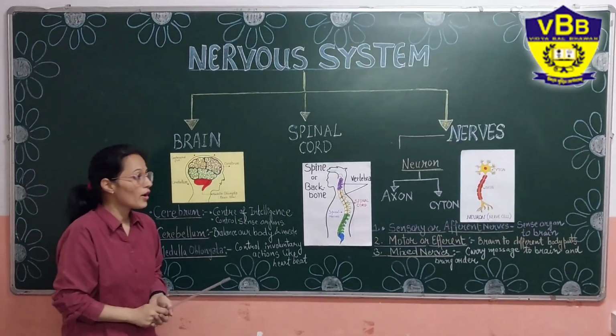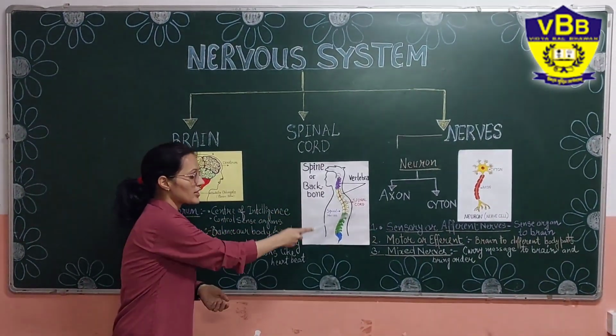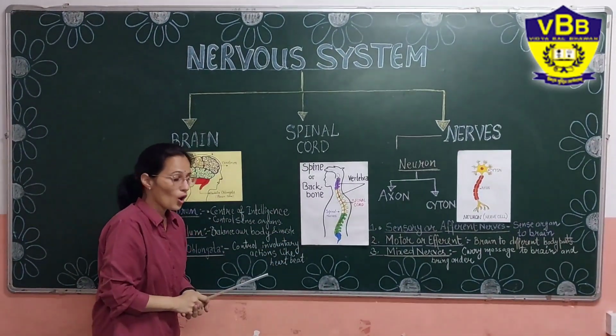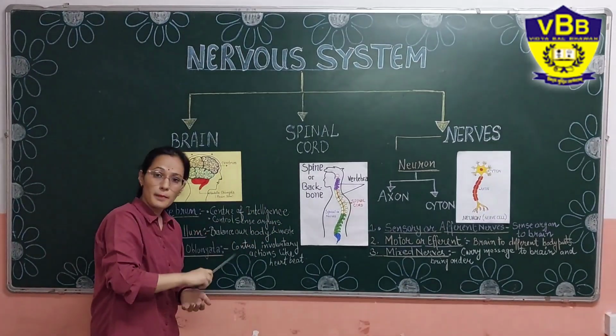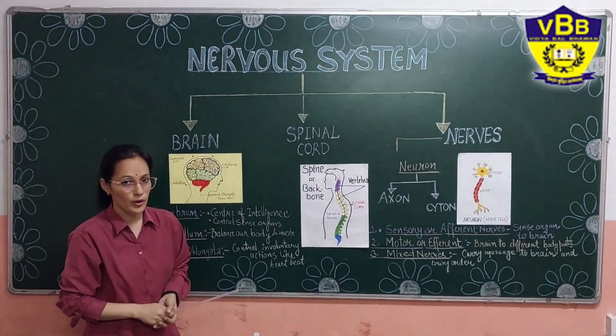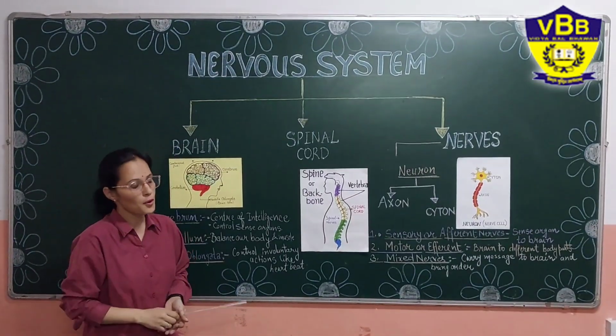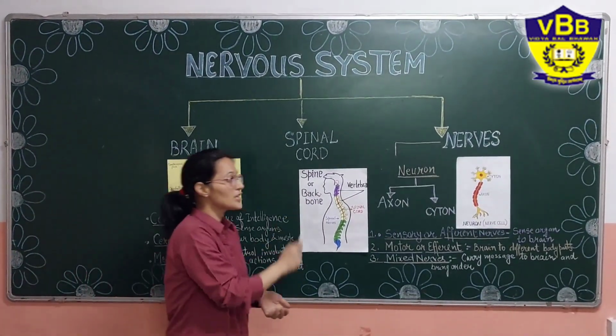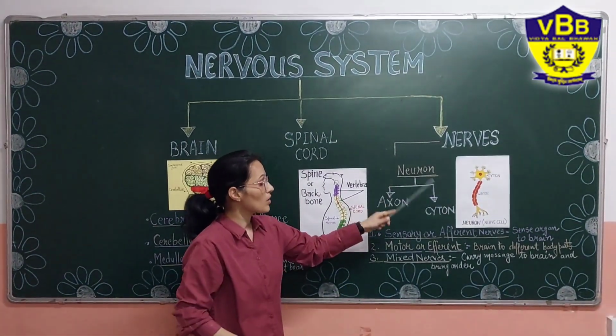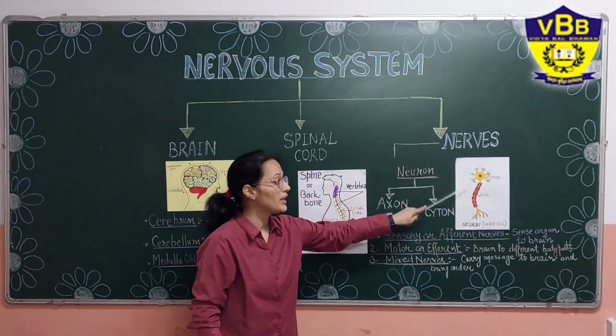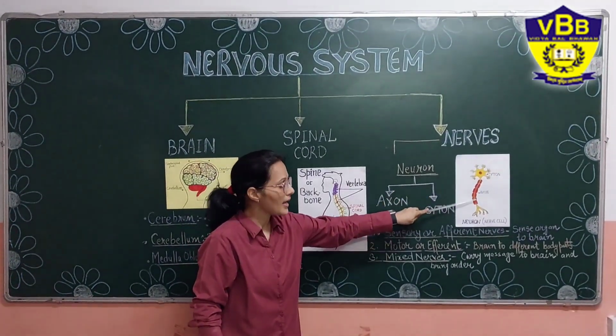Next, the spinal cord. As I told you, the spinal cord is protected by the vertebral column. It takes messages from the brain and sends them to different parts of the body, and again collects messages from different parts of the body and sends them to the brain. Next, a single nerve comprises mainly two parts, that is cyton and axon.